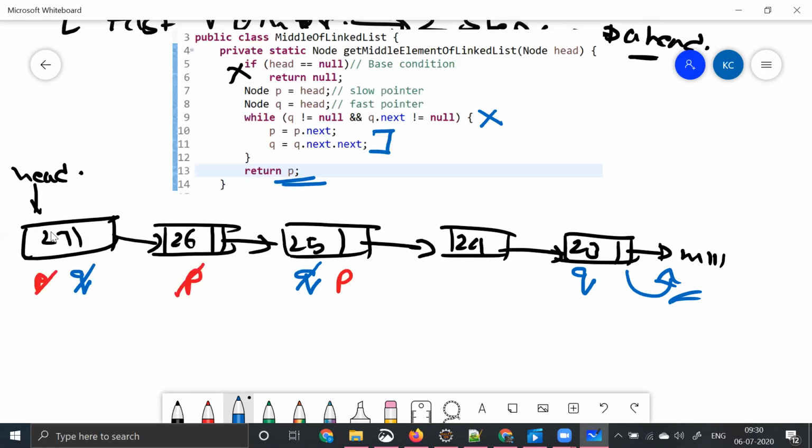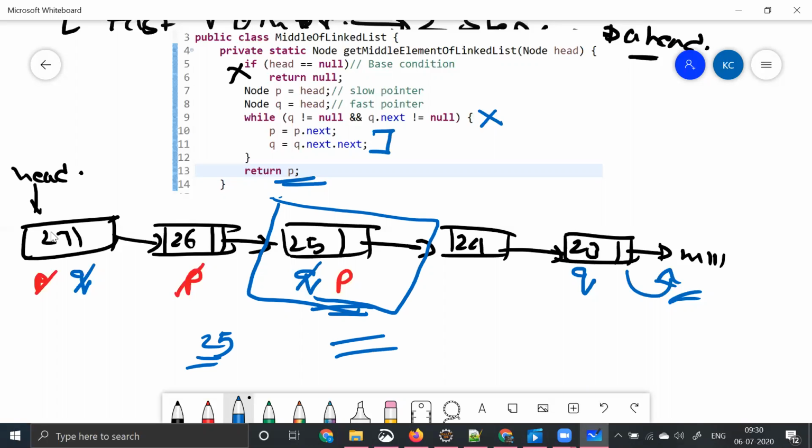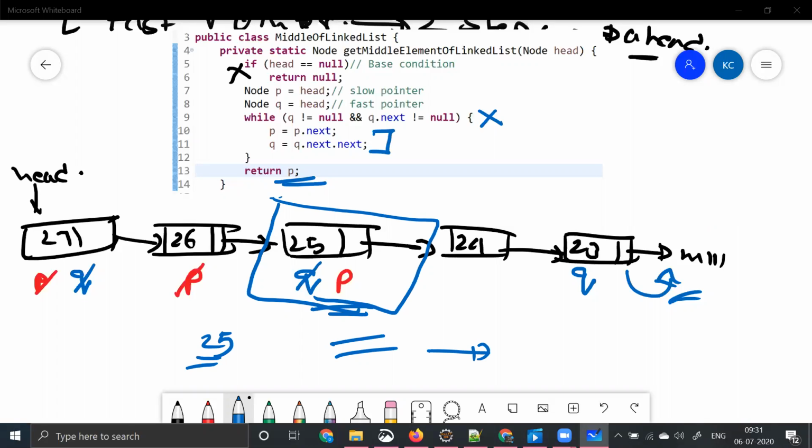So what we are trying to return? We are trying to return P. So what is P? P is 25, right? So if we observe, P is at 25, but where is P at? It is at the middle element. So the middle element is 25. So in this way, what you're trying to achieve, you are trying to achieve the middle element of the linked list just by using this approach.